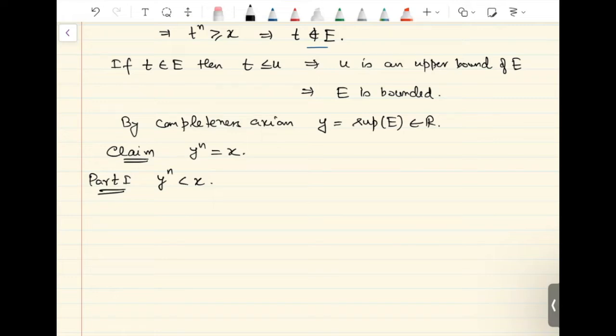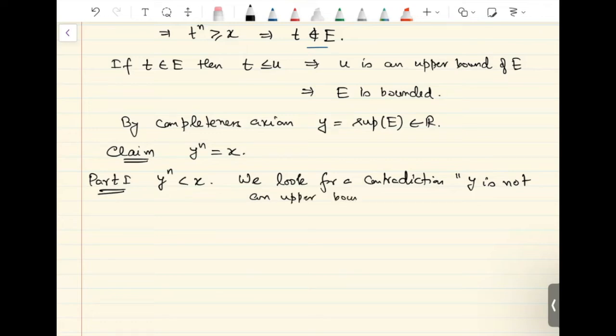In this assumption, we are looking for a contradiction of the type that y is not an upper bound of E. Because y is the supremum of E, and here we have the inequality that y raised to n is smaller than x.